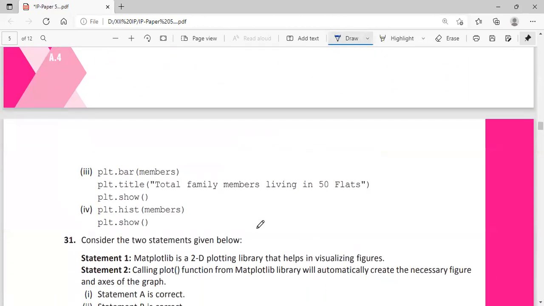Now here it is asked to plot the bar graph. It's not a bar graph, so this is also wrong. plt.hist members, here bins not specified, also the title not given, so this option is also wrong.